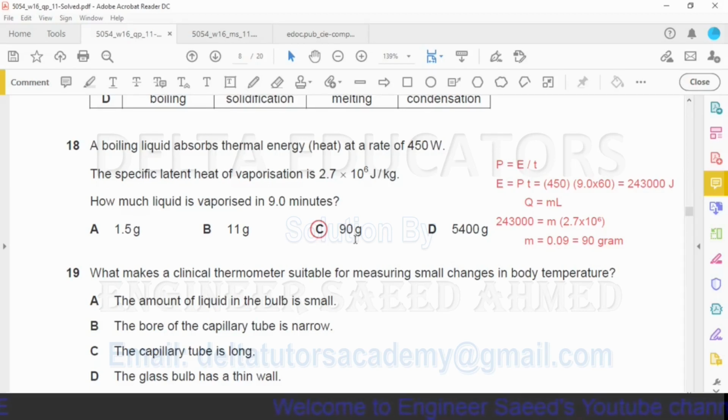Here mass is given in grams, so we have to convert this kilogram into gram. By converting this one into gram, we got the answer 90 gram. And 90 gram is given in option C. So option C is the correct one.